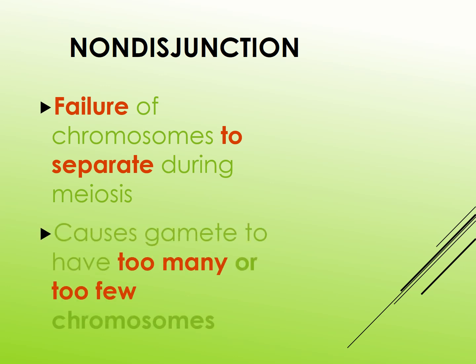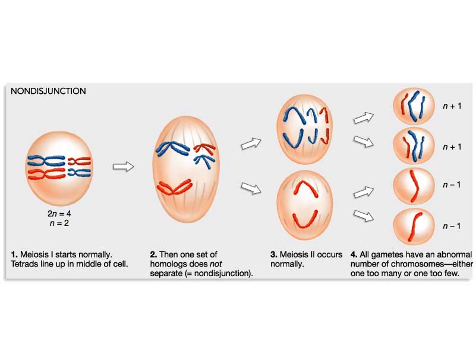Non-disjunction is the failure of chromosomes to separate during meiosis, and it causes gametes to have too many or too few chromosomes. Let's see the non-disjunction process. This is the normal meiosis structure. It starts normally, with tetrad formation and lining up in the middle. And the next process,